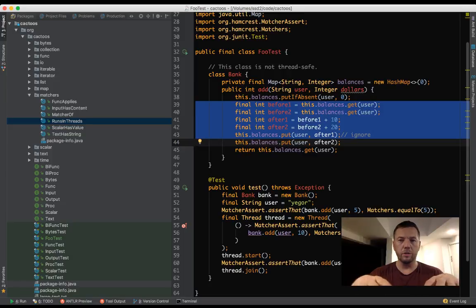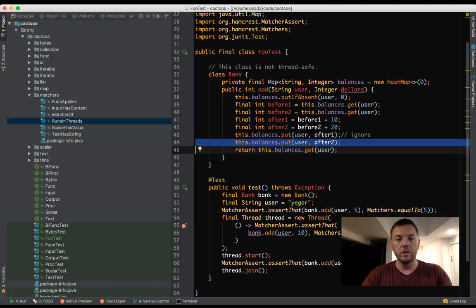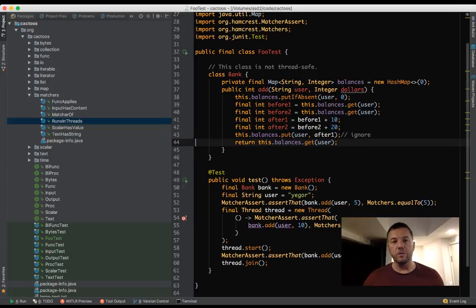Imagine you have horses racing, and they're moving forward. You don't know which one is in front of which horse, and because of that, if the first thread is ahead, then the first thread will win. If the second thread is ahead, then the second thread will win. So we don't know what's going to be the order of these lines. Maybe this one, maybe that one. And imagine what will happen if we have 15 threads.